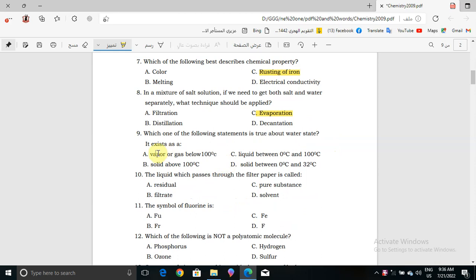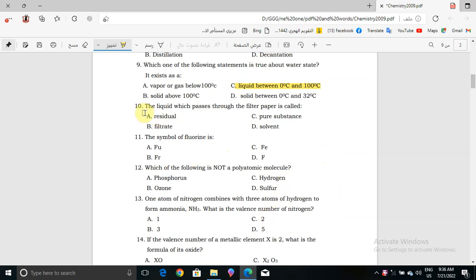Okay, now question number 9. Which one of the following statements is true about the water state? It exists as vapor or gas below 100 degrees Celsius? No. Liquid between 0 degrees Celsius and 100 degrees Celsius? This one is the correct answer and is true about the water state.